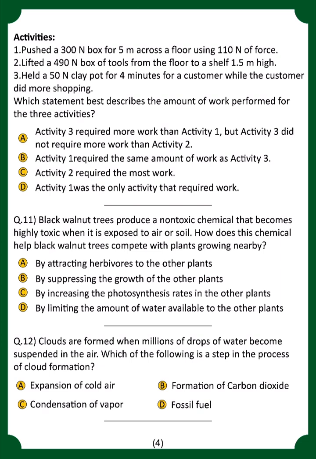Next, black walnut trees produce a non-toxic chemical that becomes highly toxic when exposed to the air or soil. How does this chemical help the walnut? For that, option number B is correct, by suppressing the growth of the other plants.